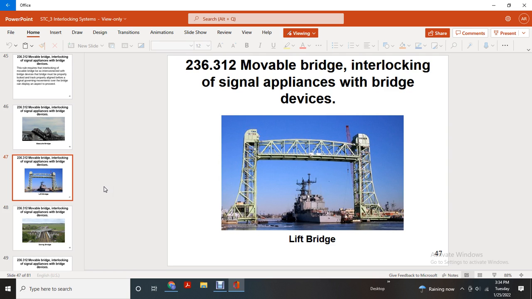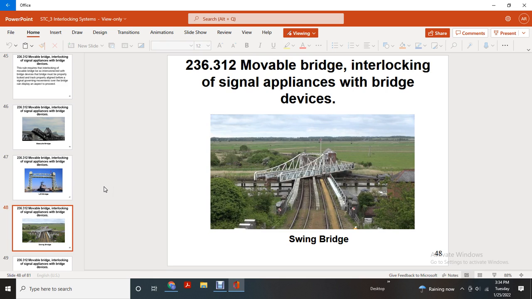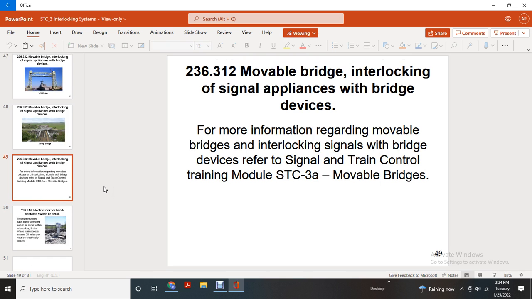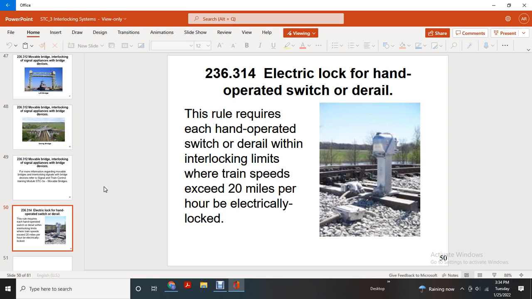It shows a lift bridge, a swing bridge, movable bridge interlocking signal applying with the bridge device. For more information regarding the movable bridge interlocking signal, refer to the Signal and Train Control module STC3A. Movable bridge: electrical lock of hand operated switch.